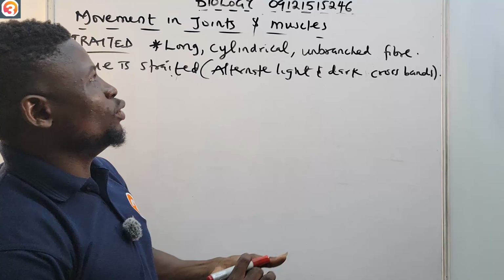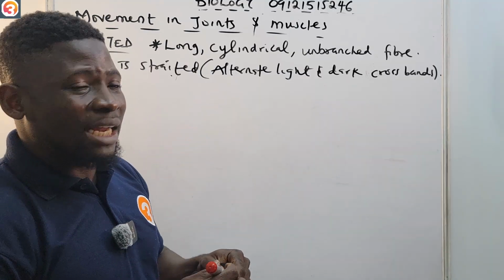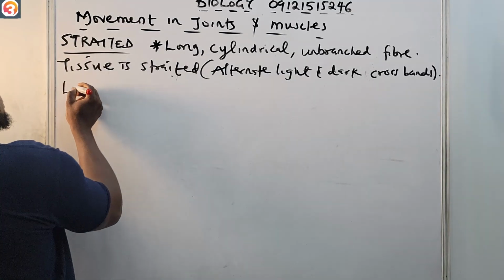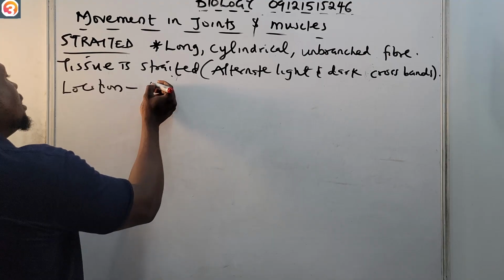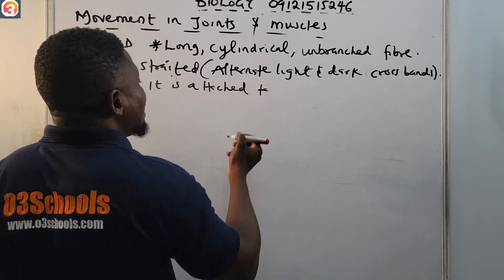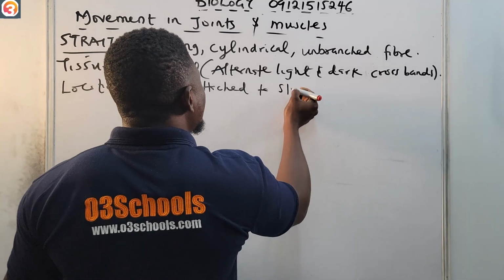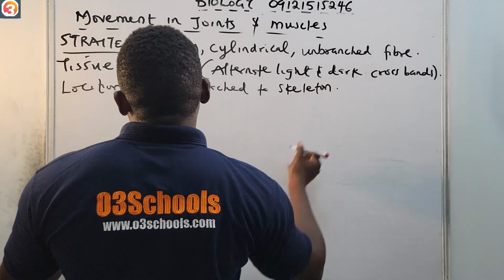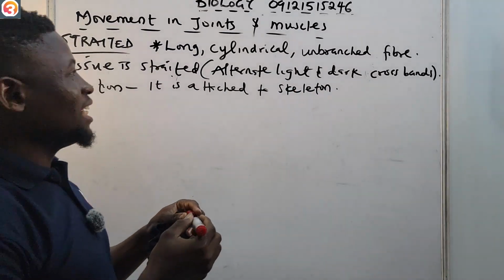So striated means it has alternate light and dark cross bands. And the location, like I said, it is attached to the skeleton.